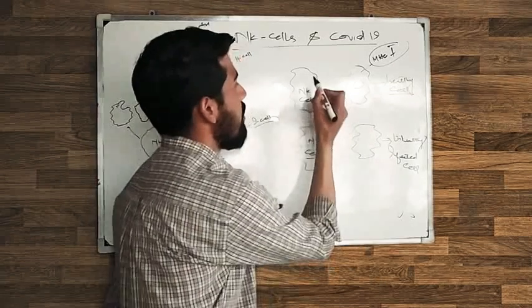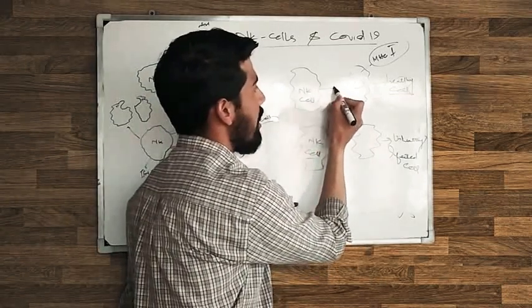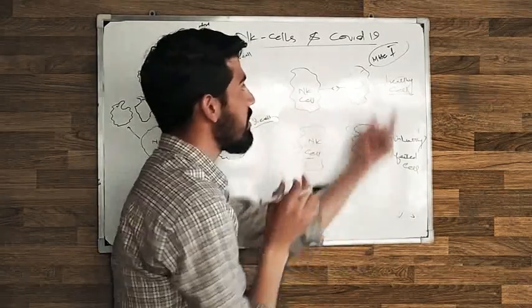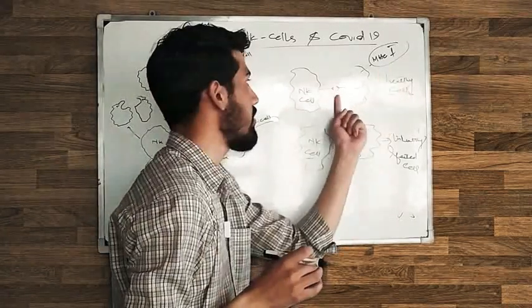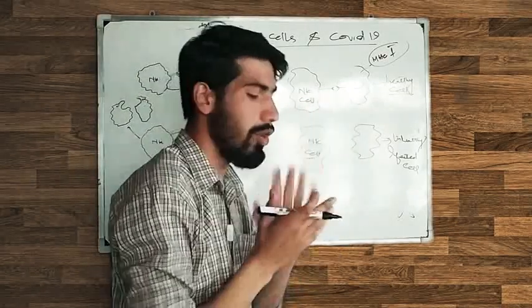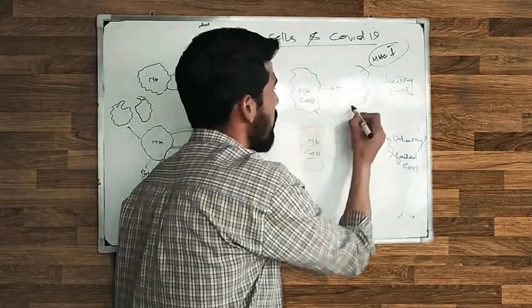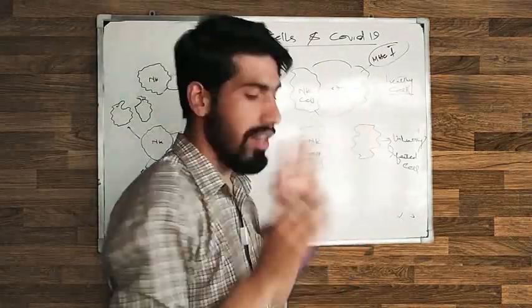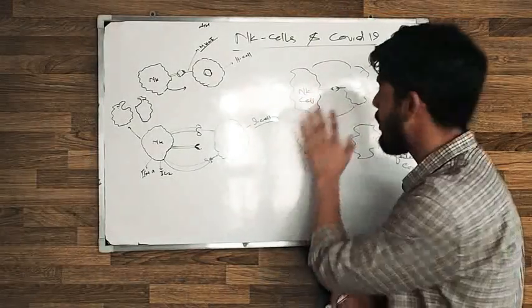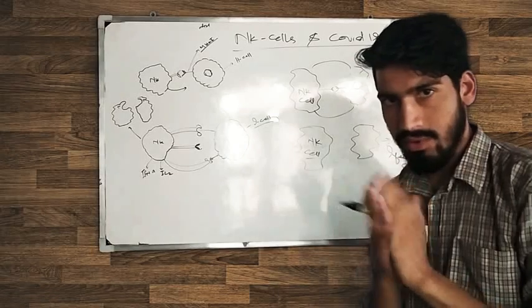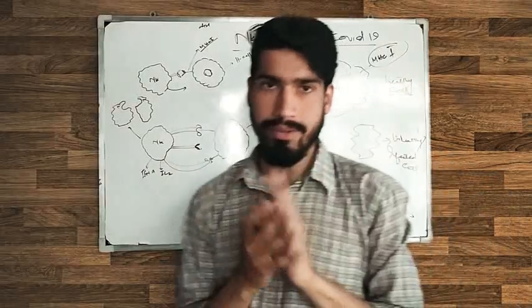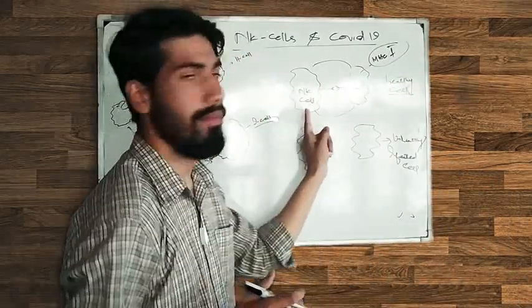In nucleated cells, the NK cell comes and checks the cell. The healthy cell presents the MHC molecule on the surface, and the NK cell makes a bond to the MHC molecule and checks. There are also some other receptors which check whether the cell is perfect or not. The NK cell comes and makes the bond and checks whether the cell is perfect or not. It is the job of the NK cell.